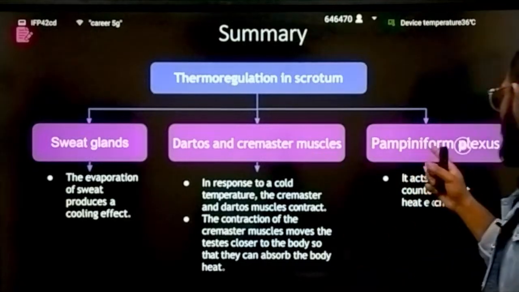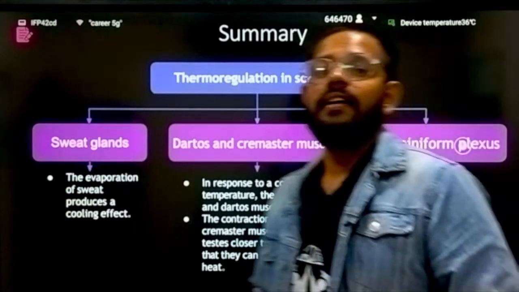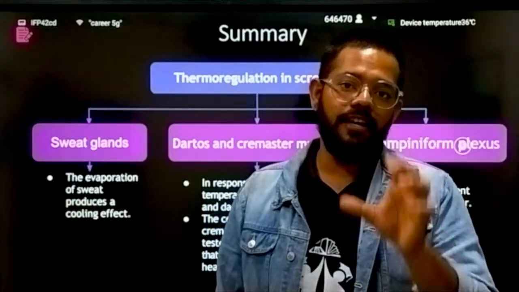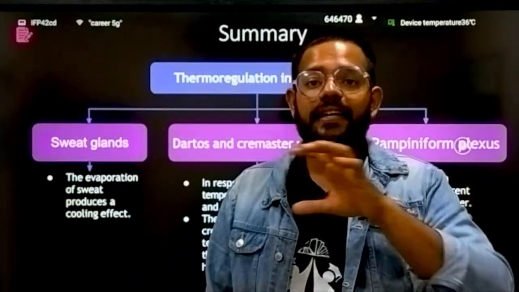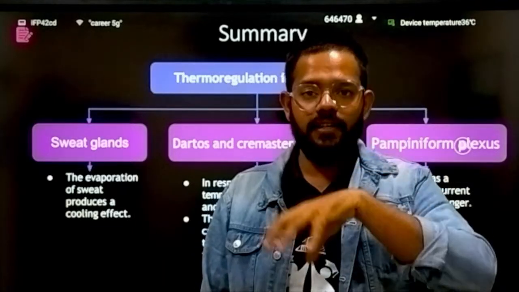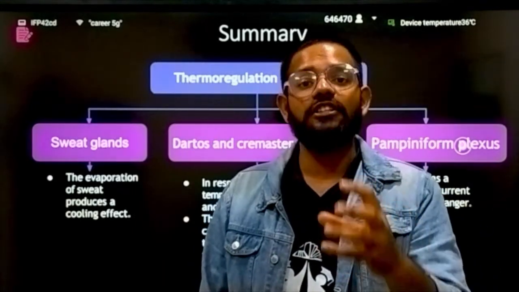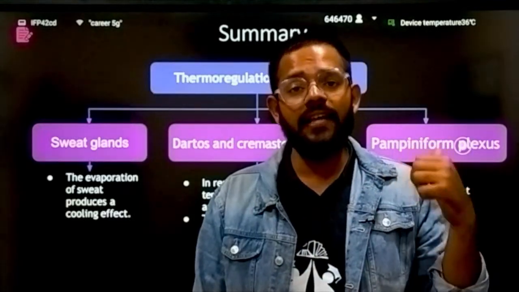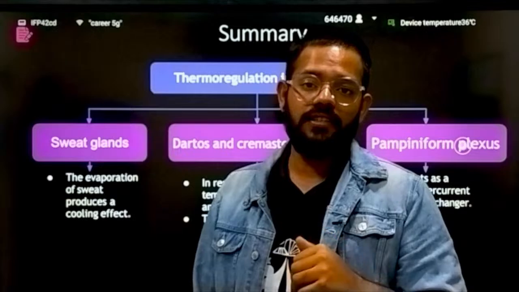Third one is pampiniform plexus. It acts as a counter current heat exchanger. It means it contains veins. This is the plexus, it is made up of veins. It wraps around the arterial supply which contains warm blood. So this will cool down that warm blood which is going towards the testes.